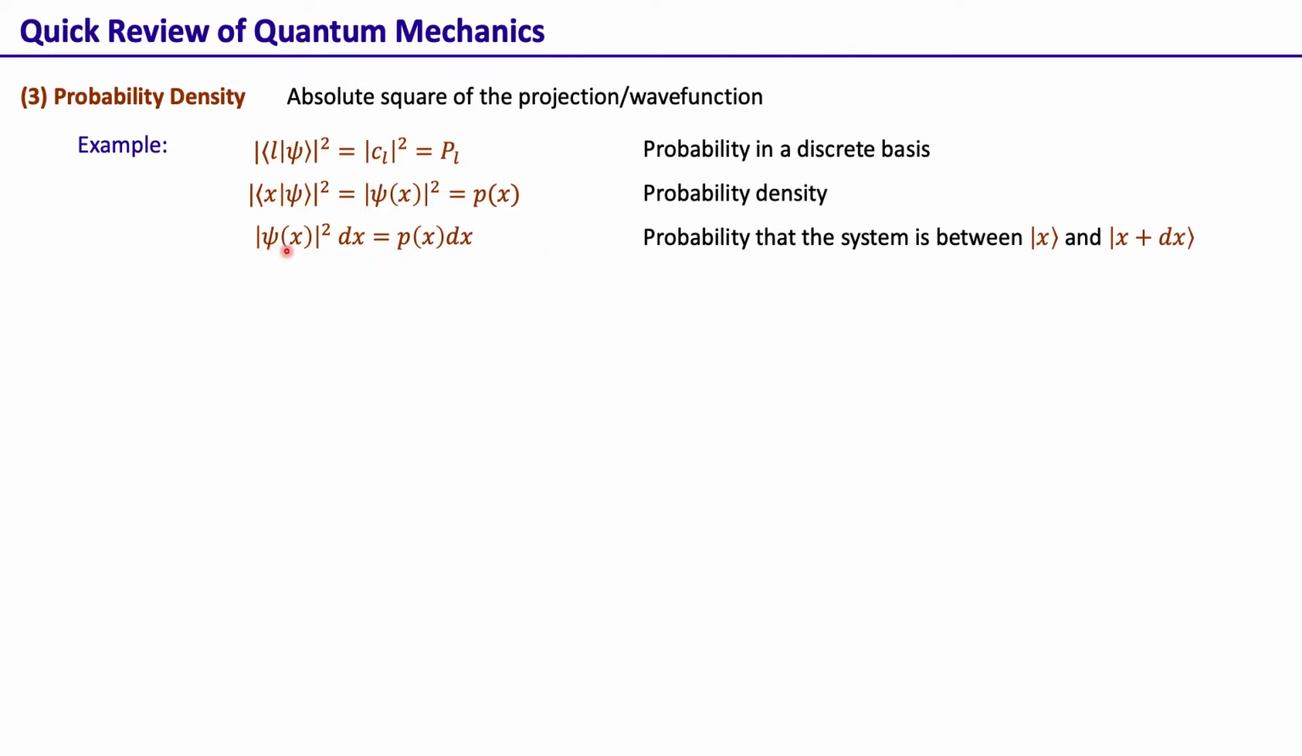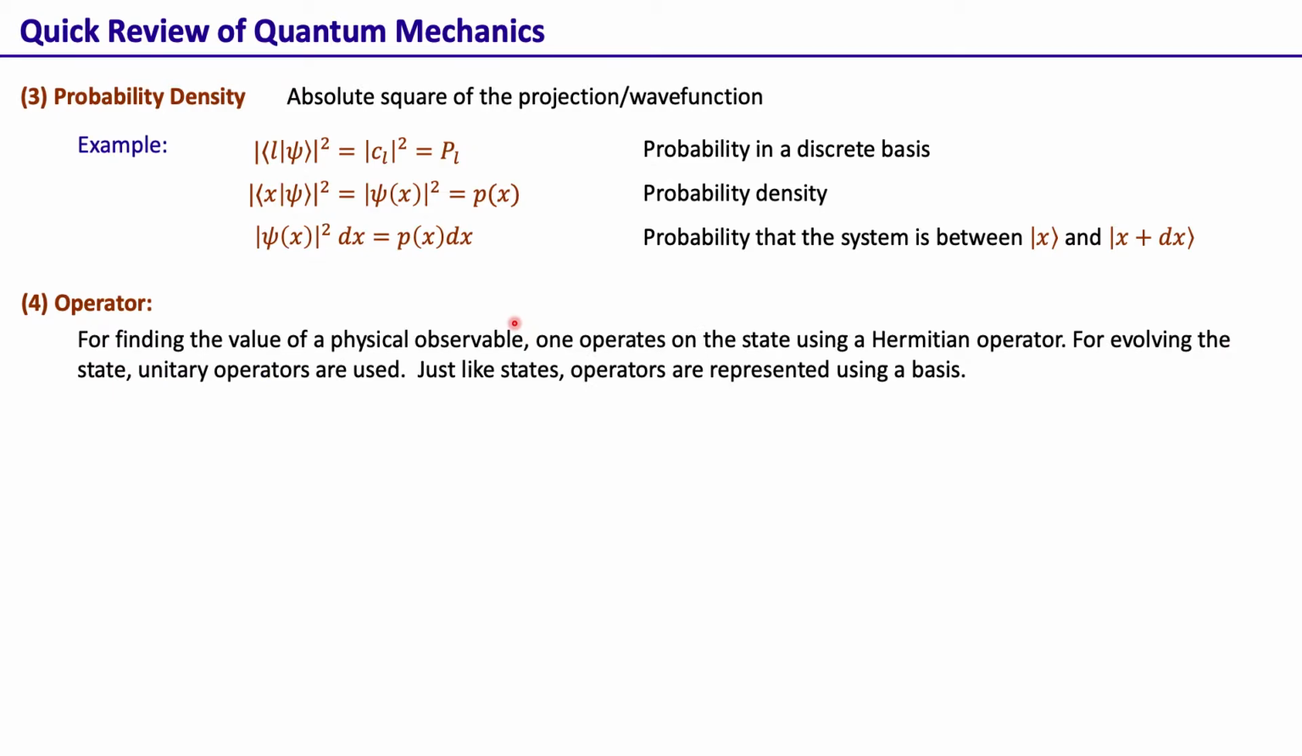The |psi(x)|^2 dx, that is p(x) dx, is the probability that the system is between x and x plus dx. Of course, we can integrate it from some value to some other value to get the probability that the system is between the two given x values. So that is the concept of probability density.